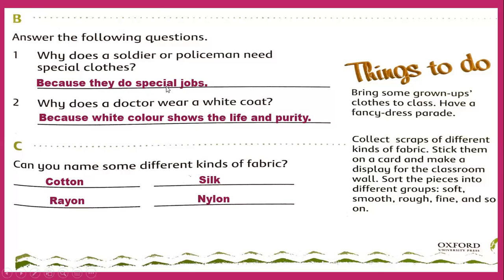Because they do special jobs. The letter A is for single things, but when you are using S, it means plural. So you should not write A. Because they do special jobs. This is the correct answer. So write this one in your work page.